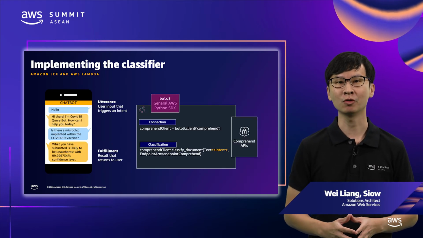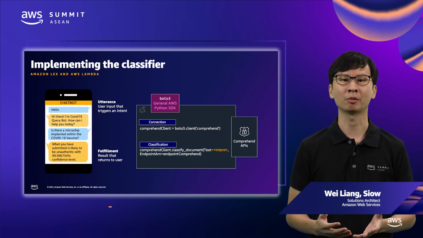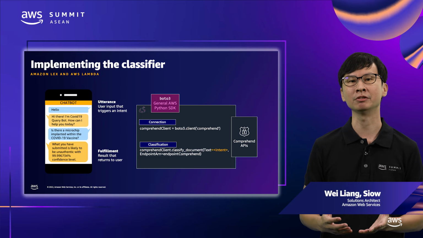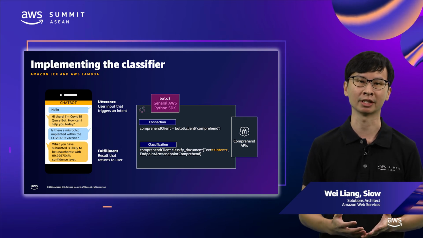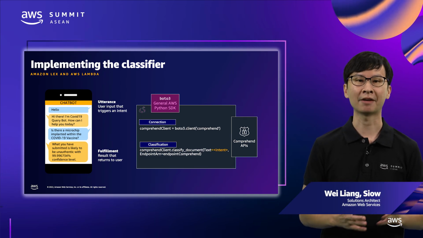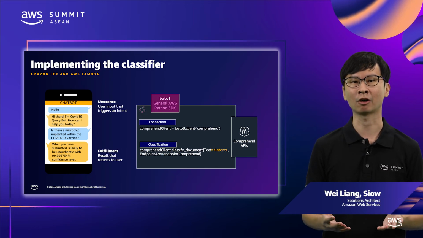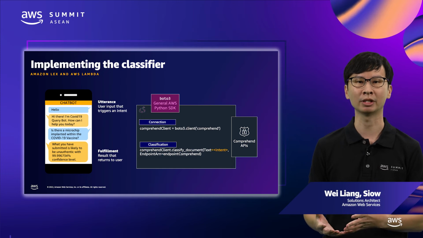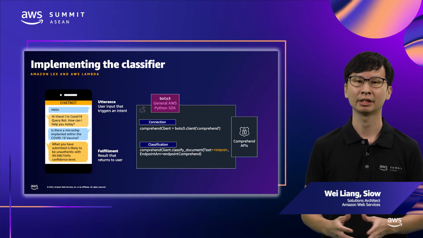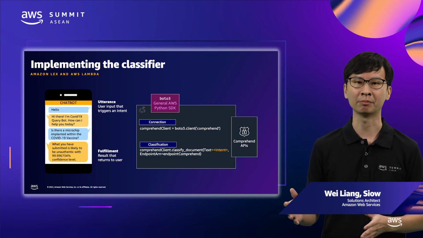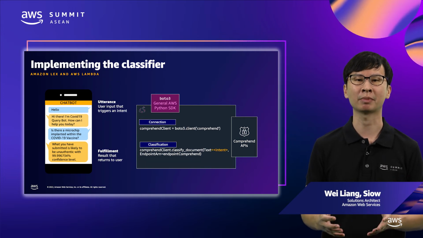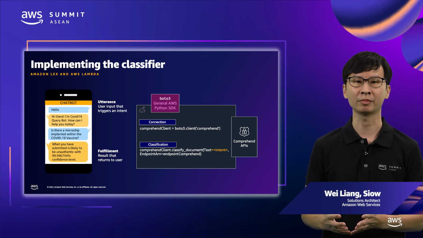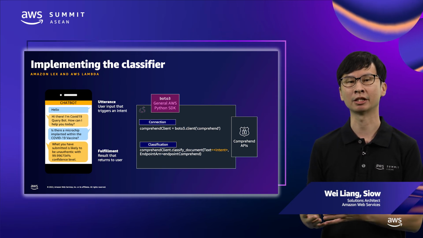In the next part of our demo, we will show you how you can integrate Amazon Comprehend API with Amazon Lex using AWS Lambda, which is our serverless service that can be used to integrate with other backend AWS services. From the left side of the slide, you can view a sample conversation with the chatbot where the blue box represents an utterance, which is a user input that triggers an action configured for a bot. This action will trigger a backend Lambda function that makes use of the AWS Python SDK to easily integrate your Python application, library, or script with AWS services, which you can see in the code example.